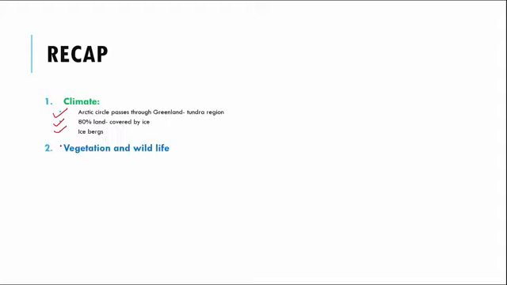Then we moved on to the vegetation and wildlife of the place. We saw that no great plants or forests really exist. Some plants do grow, like sage, cotton grass and lichens. And we saw animals that have to survive here need to be able to withstand extreme temperatures. So for that, we saw the examples of polar bear, reindeer, musk ox, wolf, Arctic fox, seal, and several varieties of fishes and seabirds.